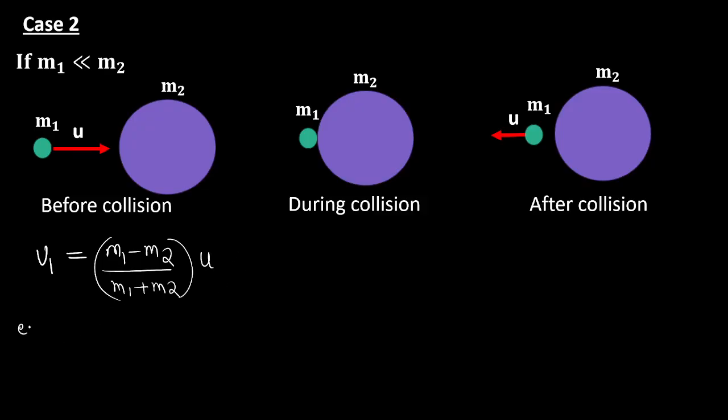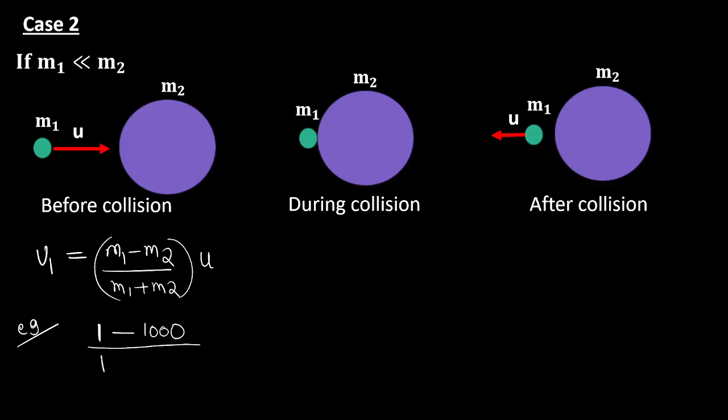Let me explain with the help of an example, then only you can understand. m1 is very small, let it be 1. m2 is very large, let it be 1000. If I don't take any numerical example, you cannot understand it.